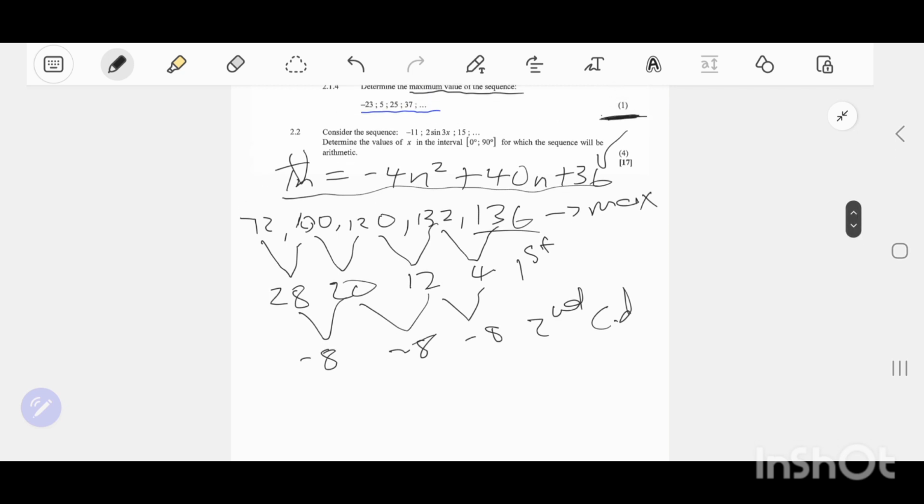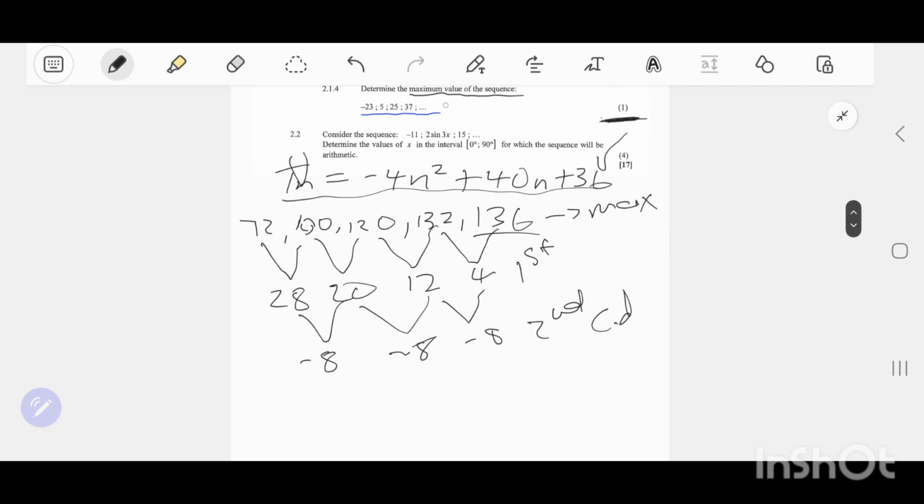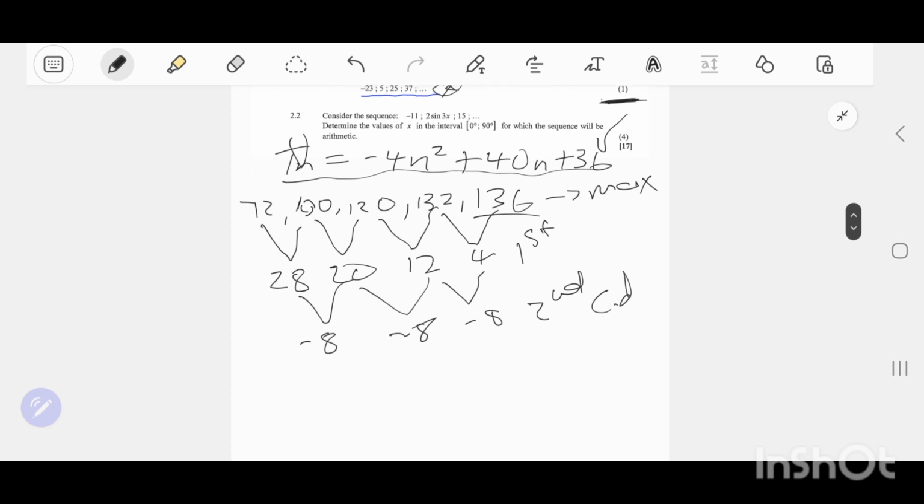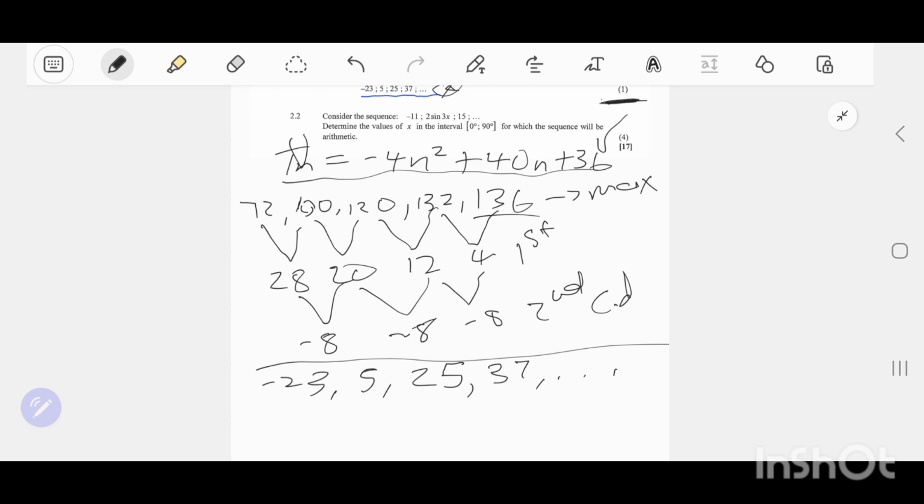This question is that now they are saying we must calculate what? The maximum value of this sequence. So this is our sequence. Our sequence is negative 23, 5, 25, pardon my writing, people, and then 37 and so on.